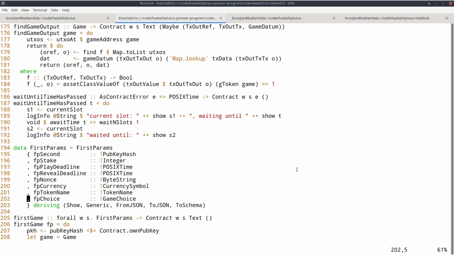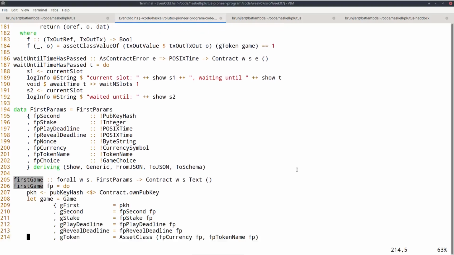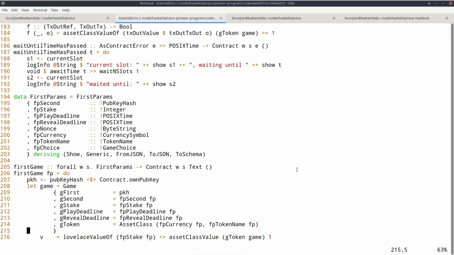So in this contract, first get our own public key hash. Then we can define the value of the game type. So we put our own public key hash as first player and then use the parameters we got from the first params. And for the token, we just assemble the currency symbol and token name into an asset class.